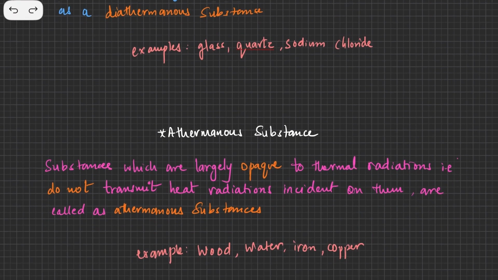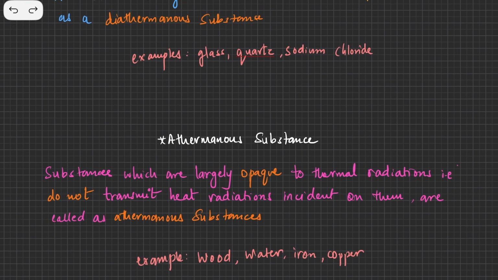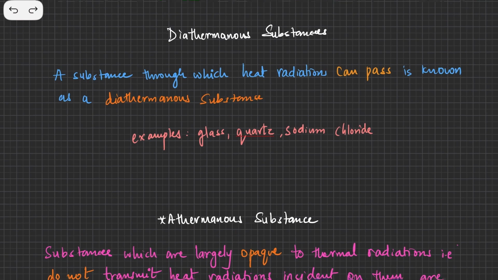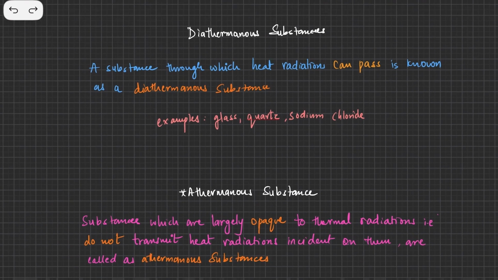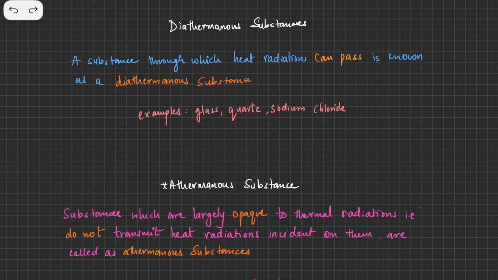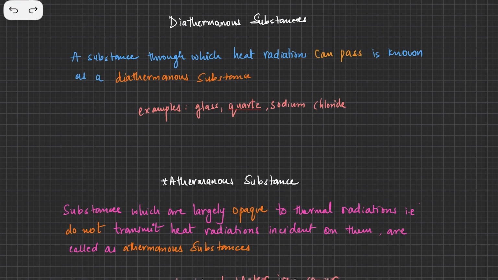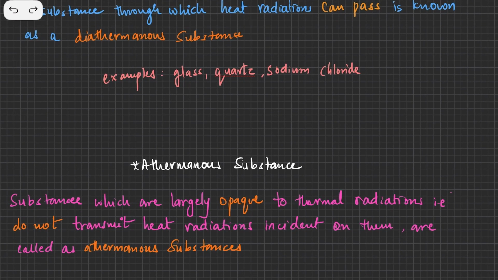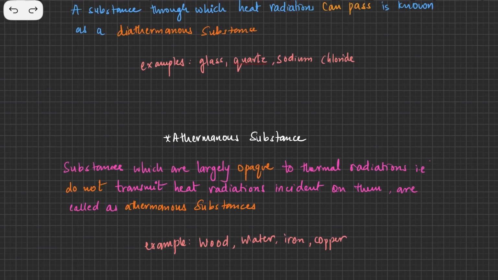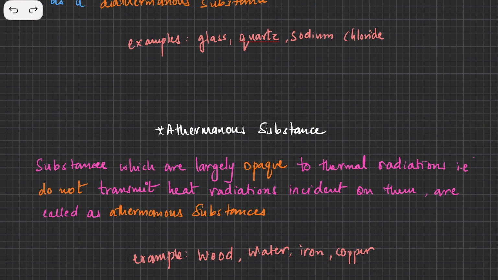Now we come to athermanous substances, just the opposite of diathermanous substances. Athermanous substances are those which are largely opaque. Opaque means they are not going to transmit; they are either going to absorb or reflect.